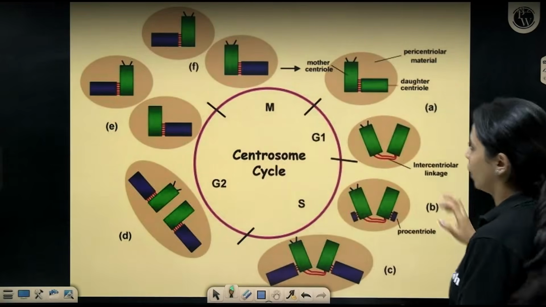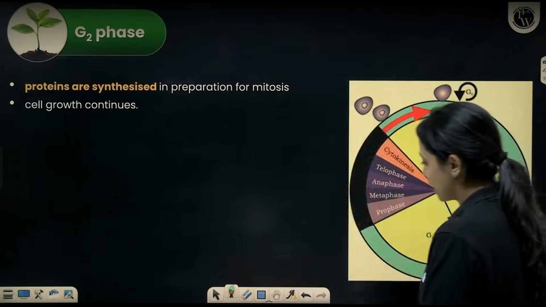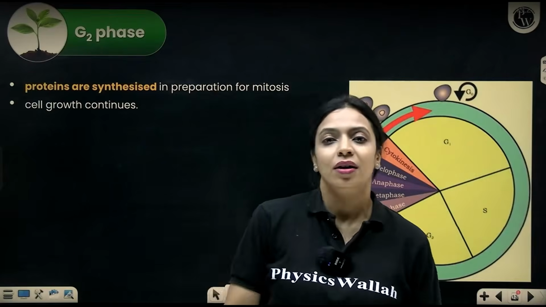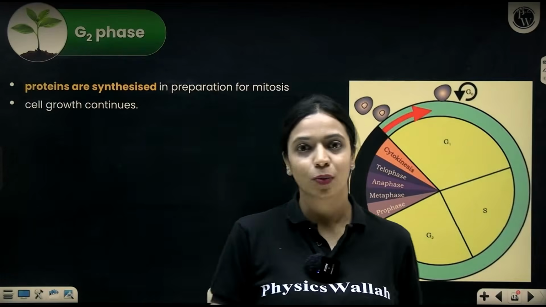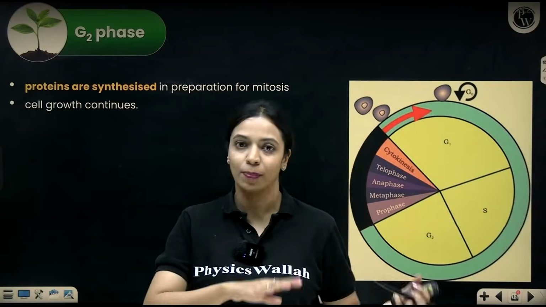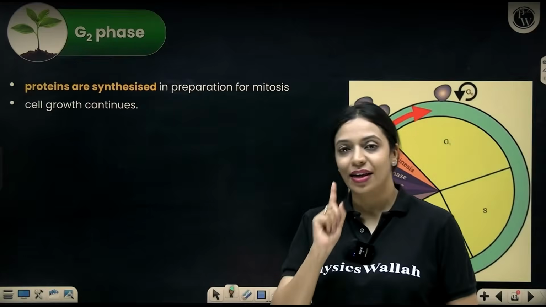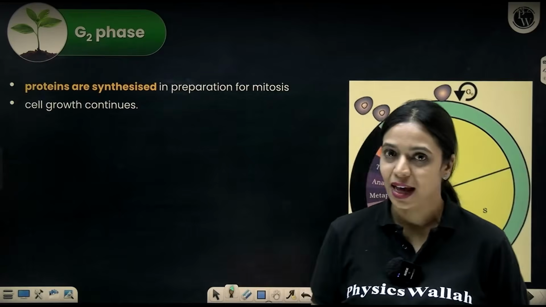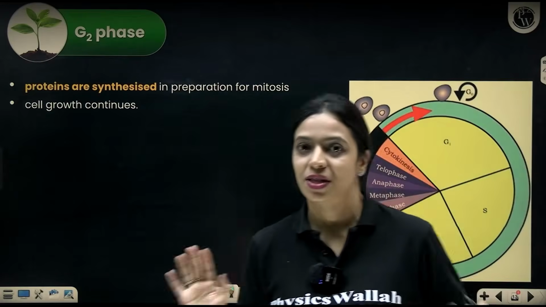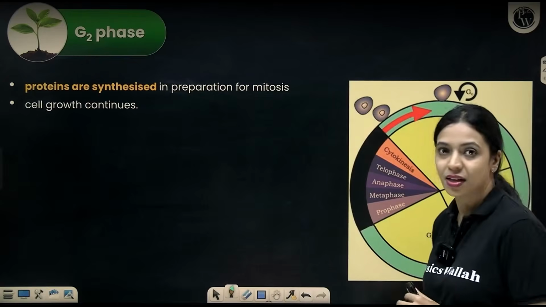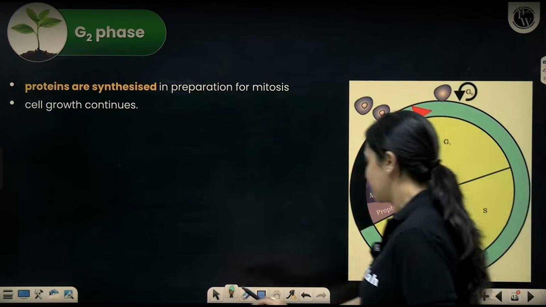Now, why are 2 centrosomes essential? Because we are going to form 2 new cells. Each cell will need 1 centrosome. So an additional copy of the centrosome is also made. That's about S phase. And remember, centrosome duplication happens only in animal cells. Plant cells don't have centrosomes. Now, let's move on to G2 phase, which is our pre-mitotic phase right here.